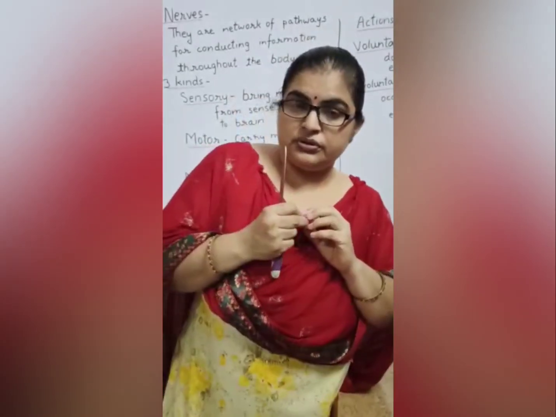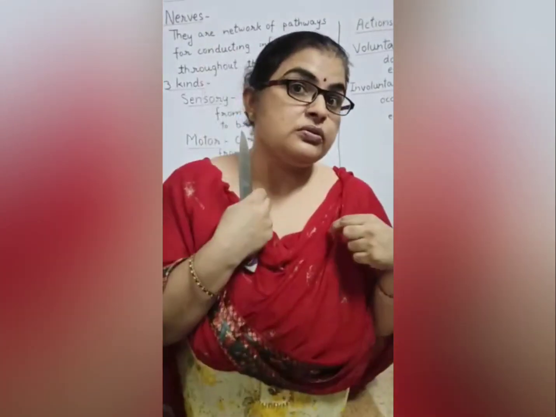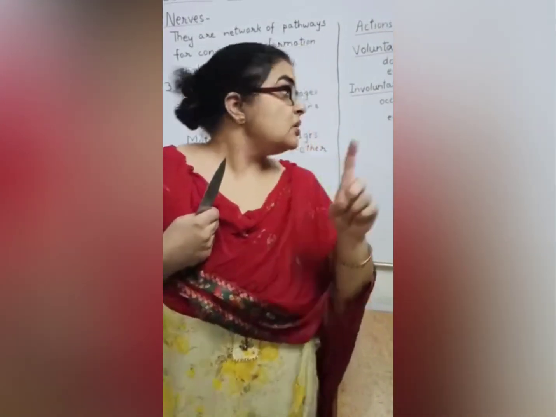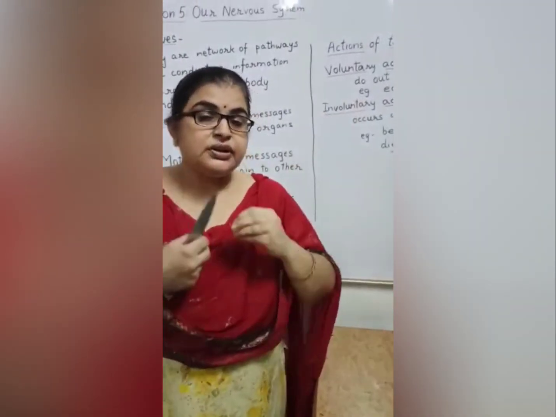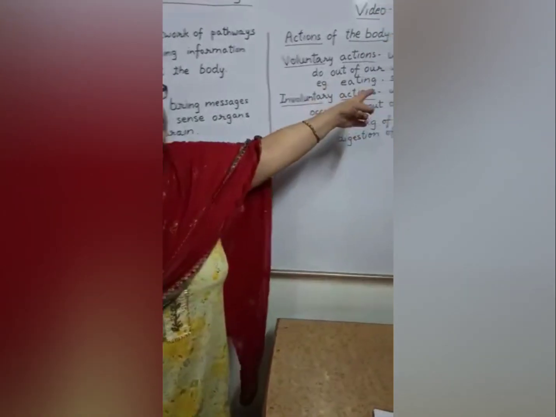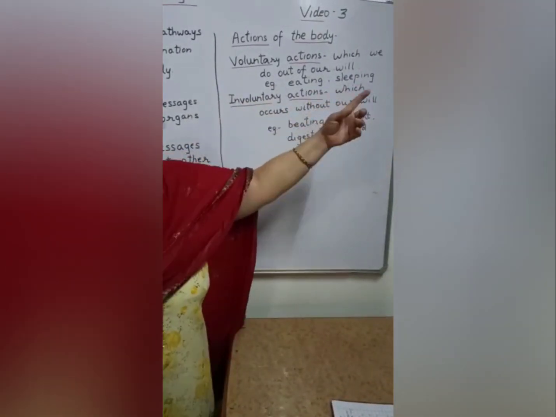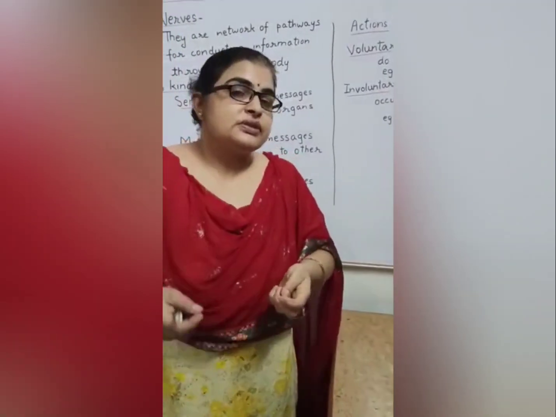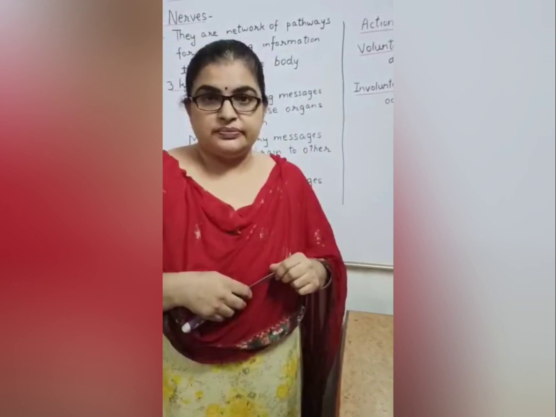Or eating food, taking the food from the plate to the mouth, is a voluntary action. It depends on our will. Then sleeping. If we want, we can prolong our sleep, or we can rise later.